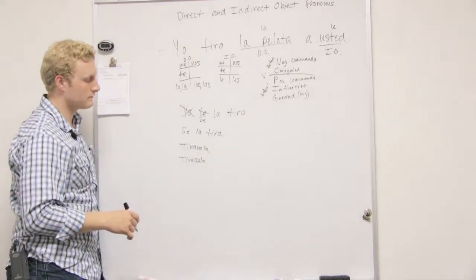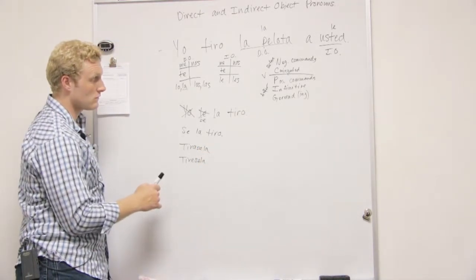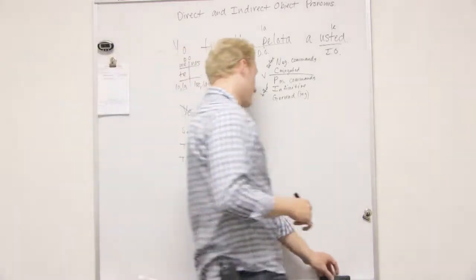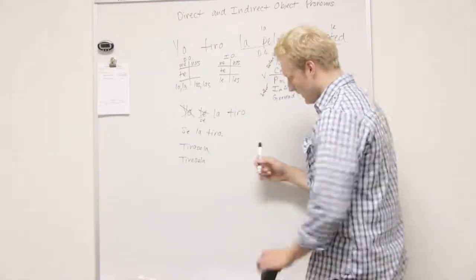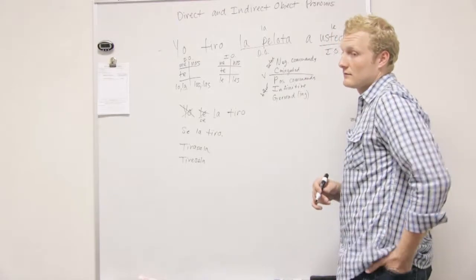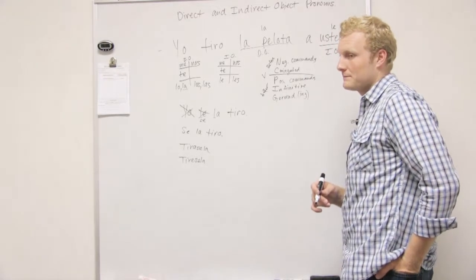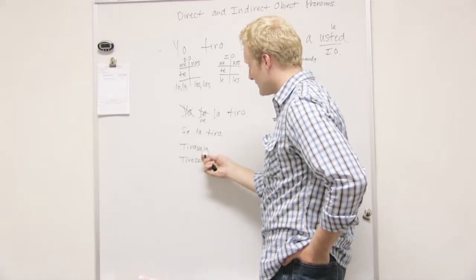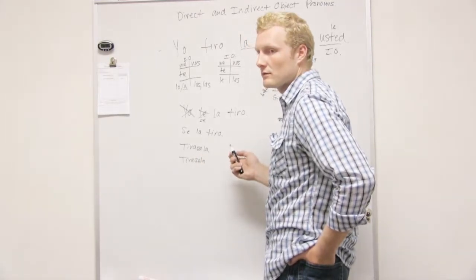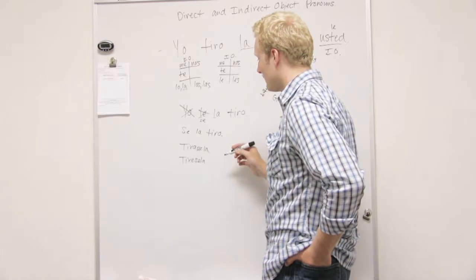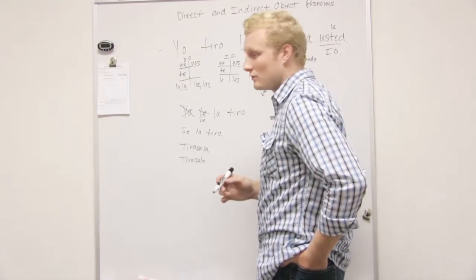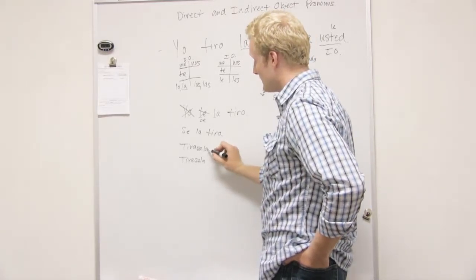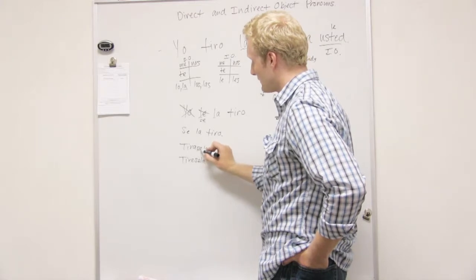Now, if we do tag them on the end like that, we have to write a written accent. Because we've now added two additional syllables to our word, because there's no spaces. The emphasis rule says that since it ends in a vowel, the emphasis should go on the second to last syllable.